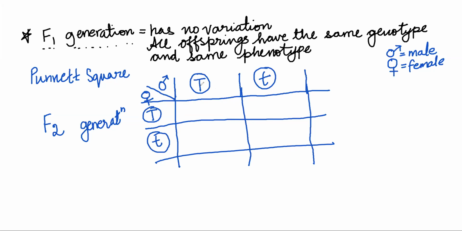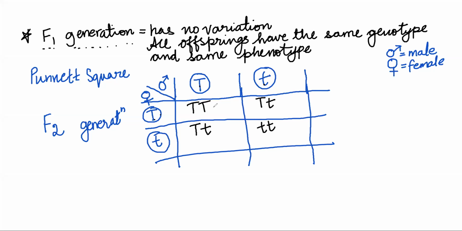This means this gamete can fuse with this gamete. So I will get capital T, capital T. This gamete will fuse with this gamete, then I'm going to get that organism as capital T, small t. This gamete is going to fuse with this gamete, this organism also I'm going to get capital T, small t. And here I'm going to get small t, small t.